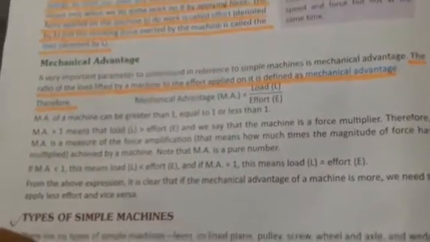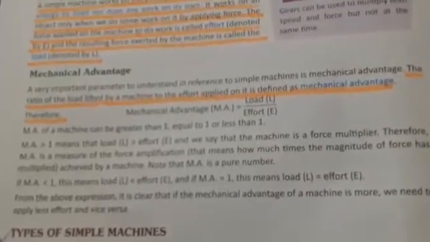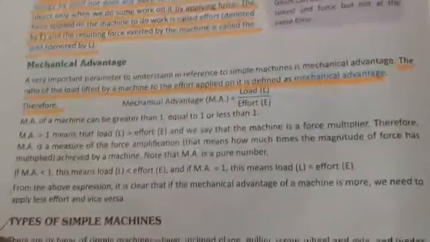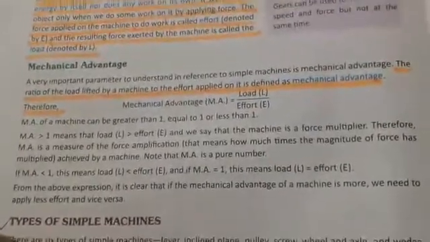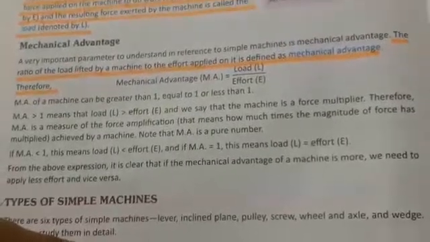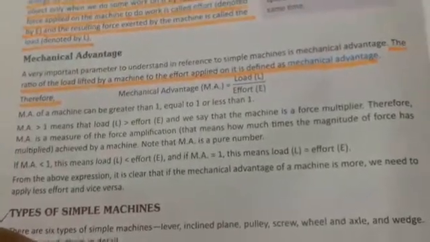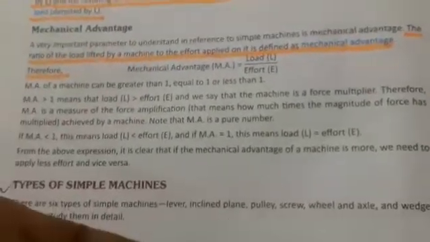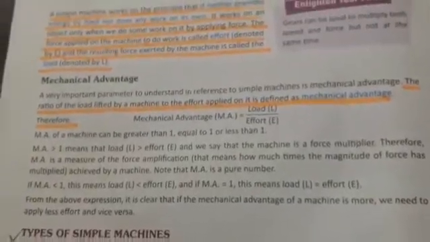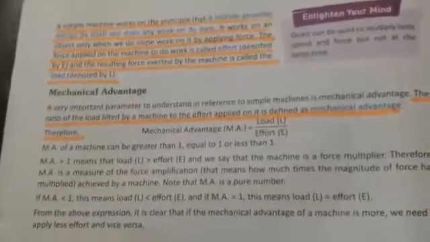The second possibility is if mechanical advantage is smaller than 1, this means load is smaller than effort, and if mechanical advantage is equal to 1, this means load is equal to effort. From the above expressions, it is clear that if the mechanical advantage of a machine is more, we need to apply less effort, and vice versa.